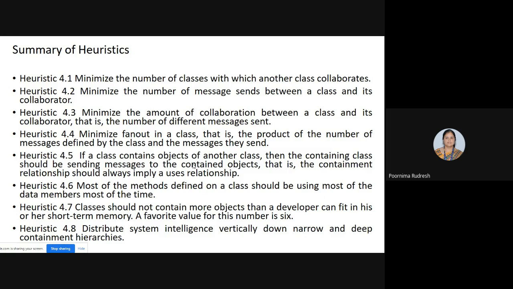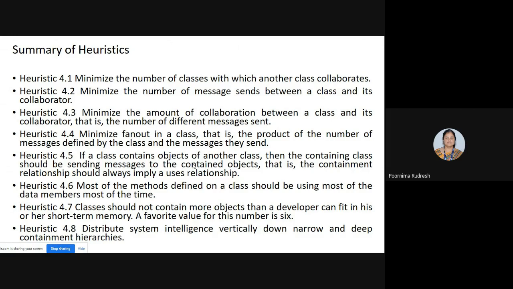Understood? Next, 4.6 says that most of the methods defined in a class should be using most of the data members most of the time. Meaning for a class, when we define the methods, those methods use the data members most of the time. Then based on the usage, we divide the classes and the data members either horizontally or in a vertical manner.